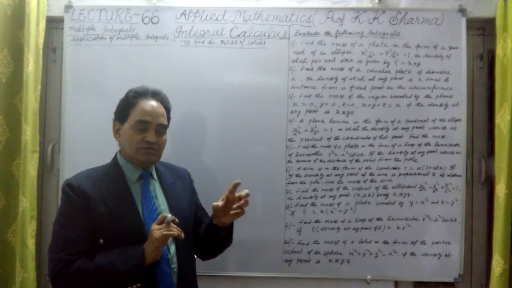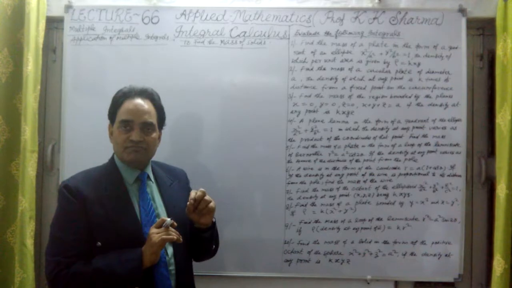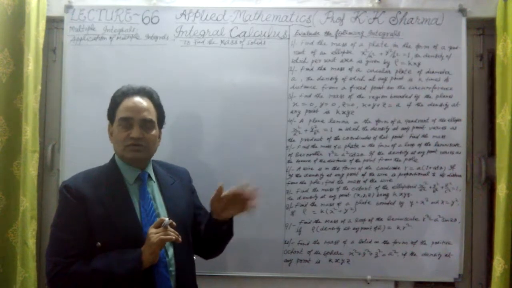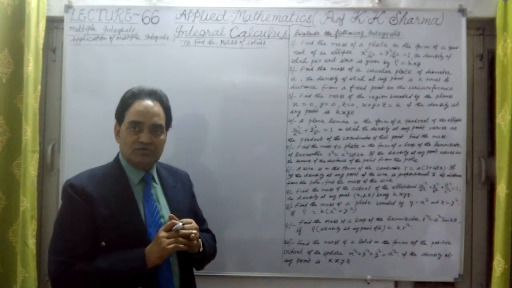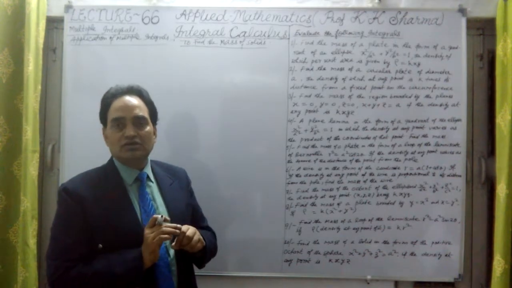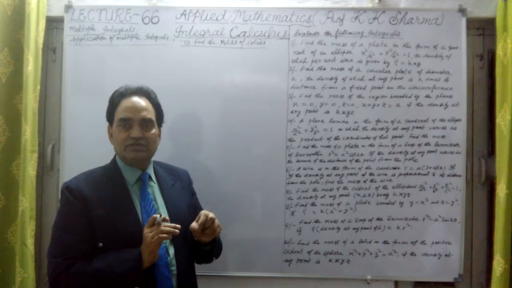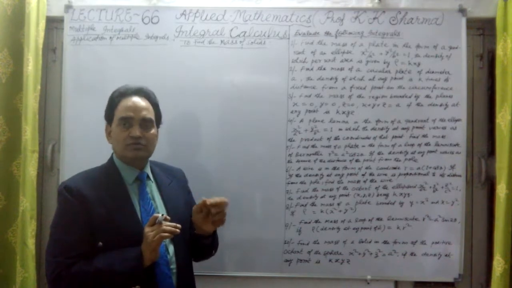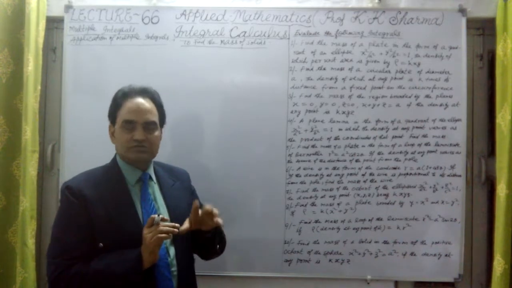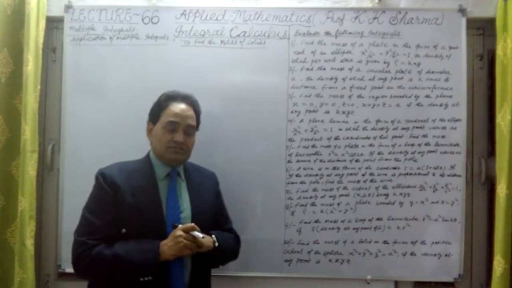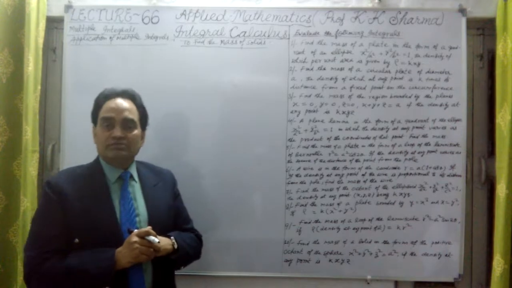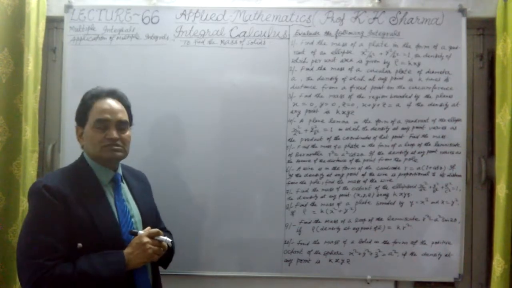In the case of a plane figure like a plane lamina in the XY plane, the density will be rho(x, y). The area of the element is dx dy, so we multiply by rho dx dy and integrate. This is a double integral because there are two dimensions here, x and y.